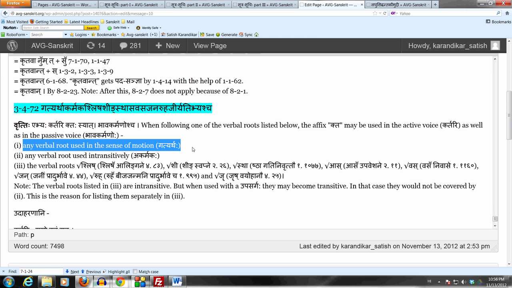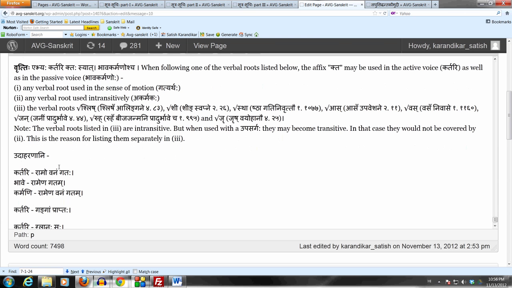Let's take a very famous example. Ramo vanangataha. Sri Ramaha vanangataha. Rama has gone to the forest. Now, clearly Rama is the doer of the action. It is obvious. So without this sutram, we would not be able to justify this usage, because so far we only had 3470, tayoreva krityakta khalarthaha. That allowed us to use the affix kta only in the passive.